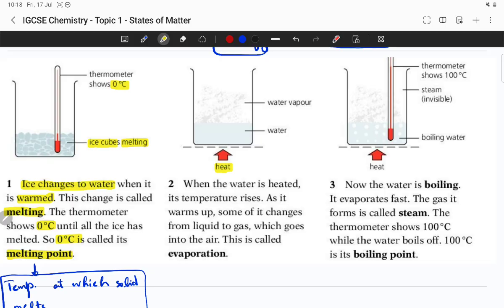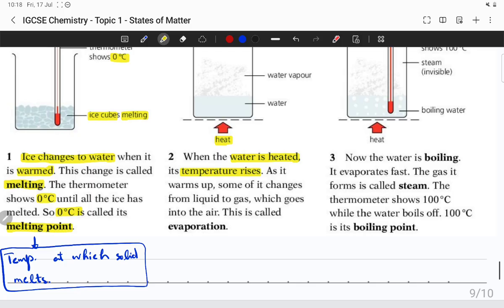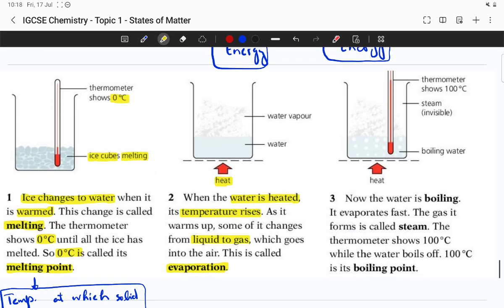So when water is heated, the temperature rises. Simple concept, right? The liquid molecules start changing into gas or vapors. This process is called evaporation, the point when the liquid changes into gas, or liquid particles change into gas particles. All right, that was easy.